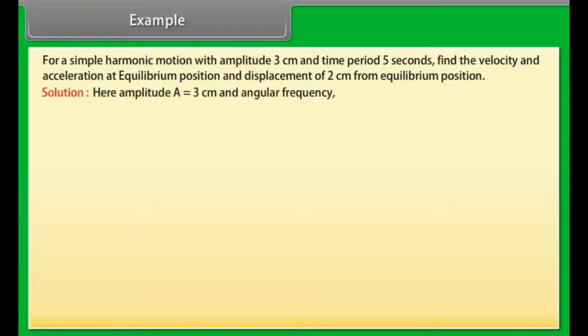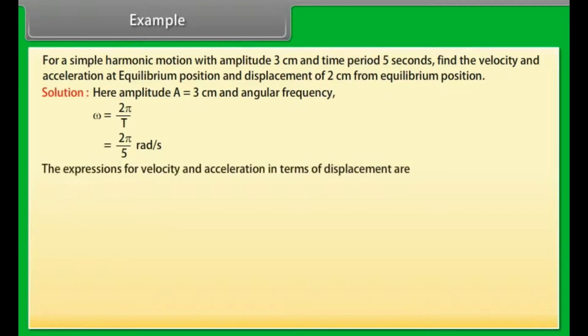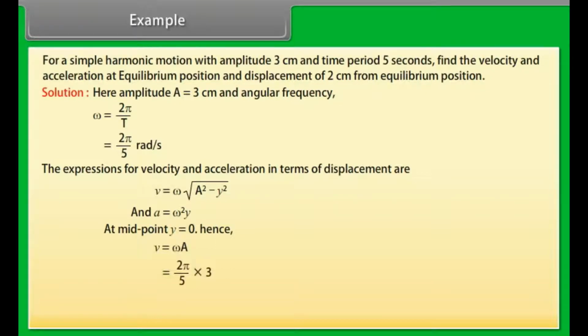Here, amplitude A is equal to 3 cm and angular frequency omega is equal to 2 pi upon T, which is equal to 2 pi upon 5 radian per second. The expressions for velocity and acceleration in terms of displacement are v is equal to omega under root of A square minus y square, and a is equal to omega square y. At midpoint, y is equal to 0. Hence, v is equal to omega A, which is equal to 3.77 centimeter per second, and a is equal to 0.